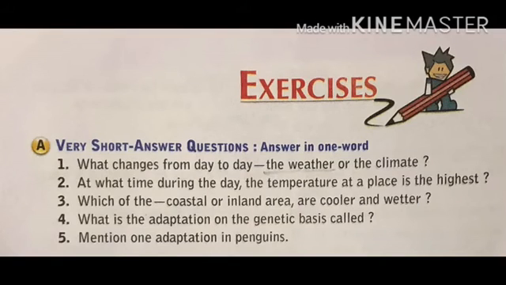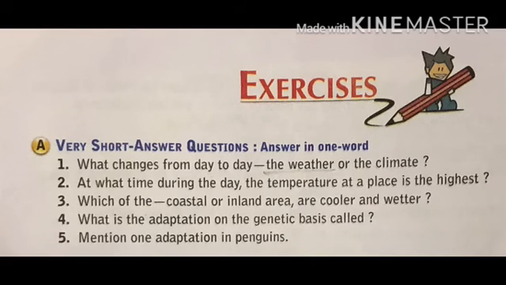Now, question number A, very short answer questions, answer in one word. What changes from day to day, the weather or the climate? The answer is weather. At what time during the day is the temperature at a place the highest? It is afternoon, so the answer is afternoon. Which of the coastal or inland areas are cooler and wetter? The answer is coastal areas are cooler and wetter.